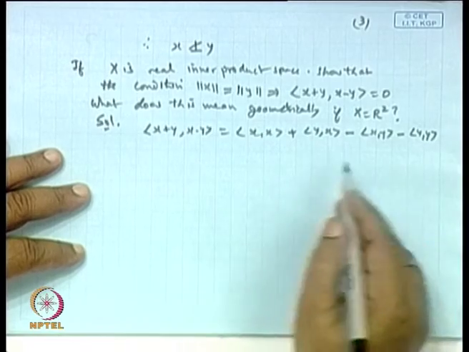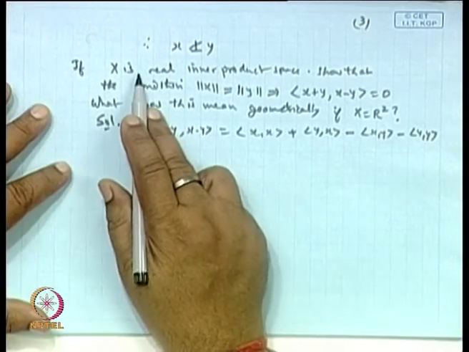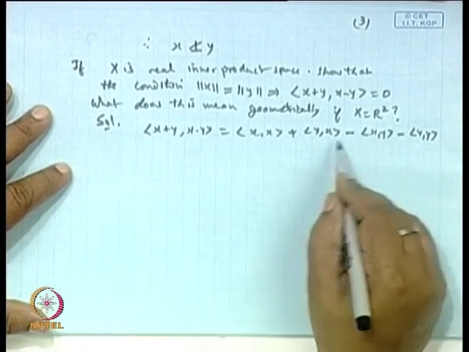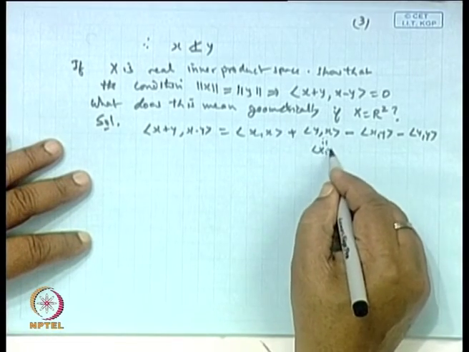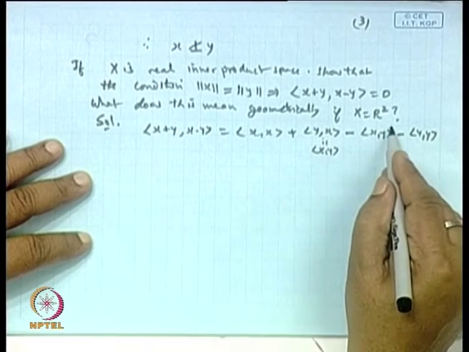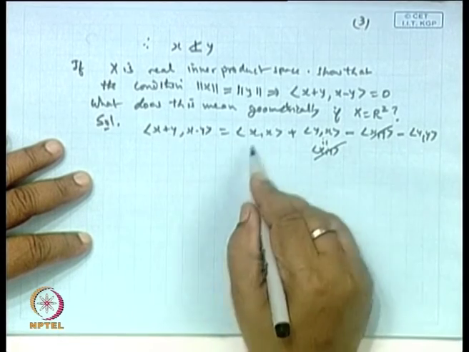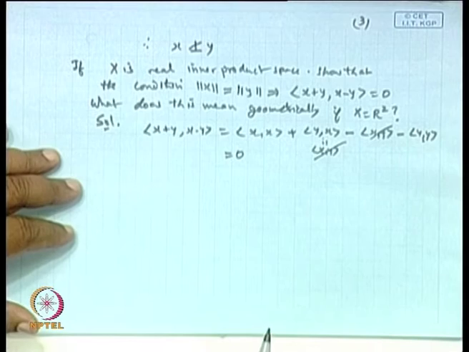And since x is real, these two will be identical. So this is the same as inner product of x y. So we are getting this cancel here, this is equal to this. So the total value is coming to be 0.